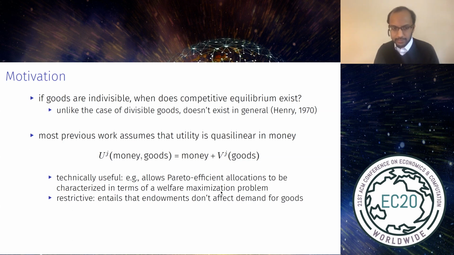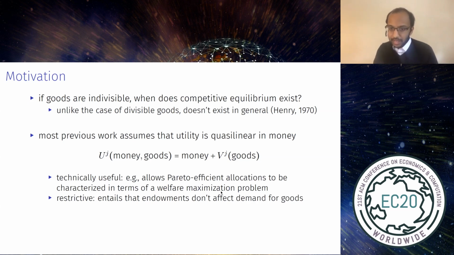The quasi-linearity assumption has been made in part because it's technically useful. For example, it allows one to characterize Pareto efficient allocations in terms of solutions to a welfare maximization problem, where social welfare is defined to be the sum of agents' valuations. However, the quasi-linearity assumption is quite restrictive.